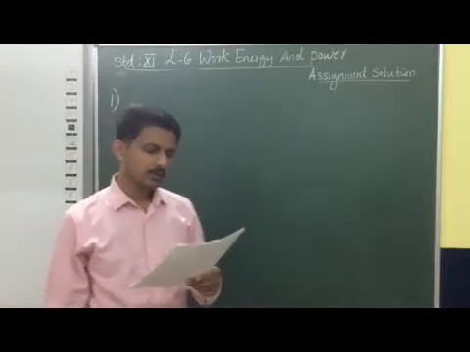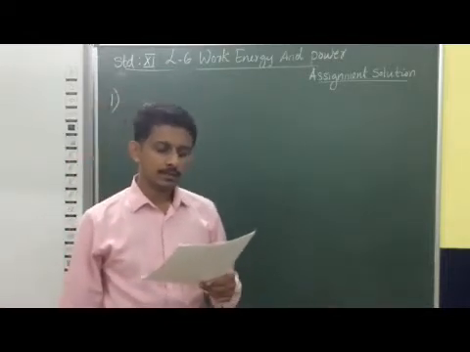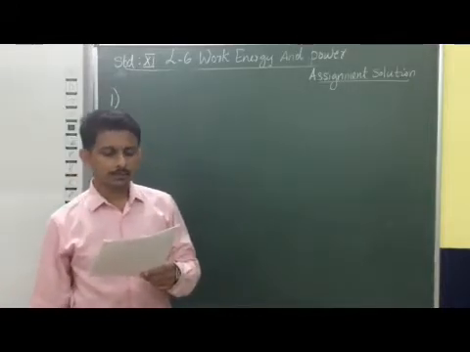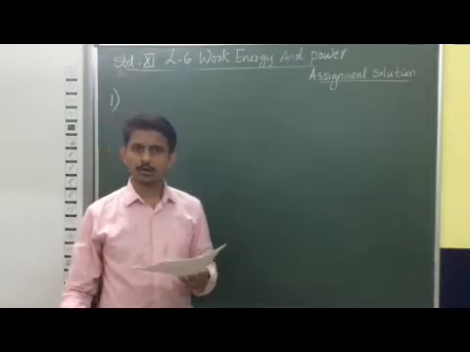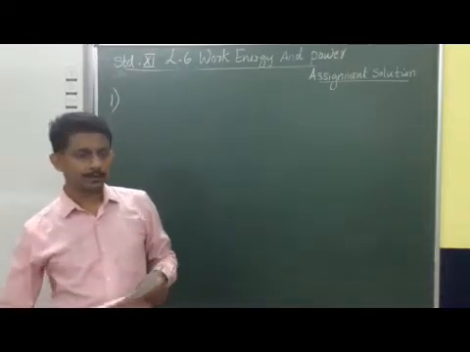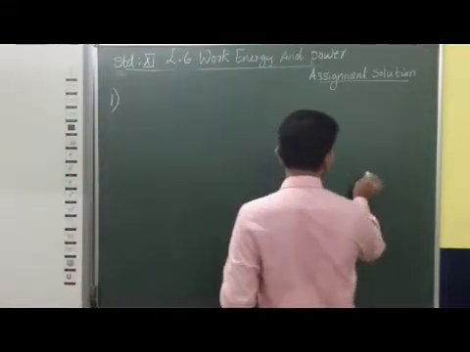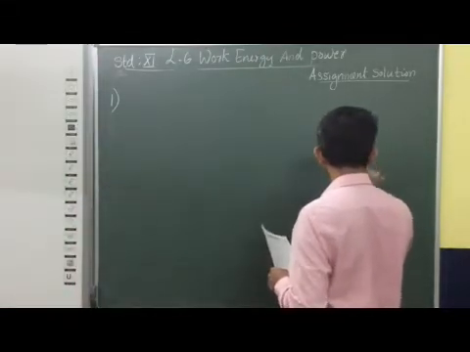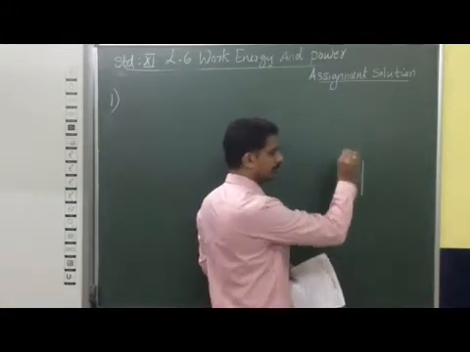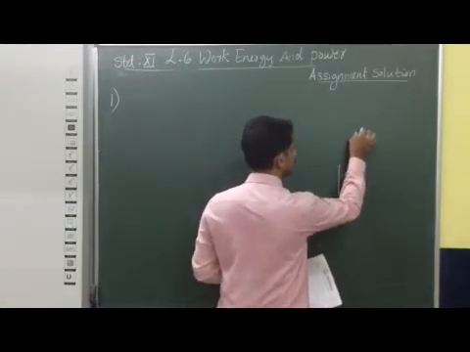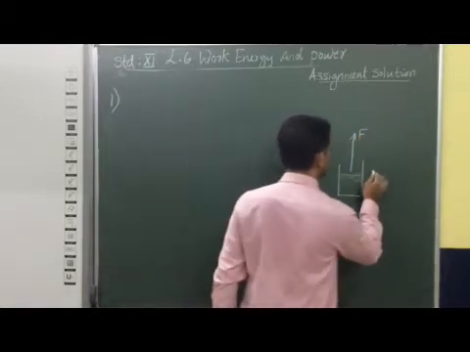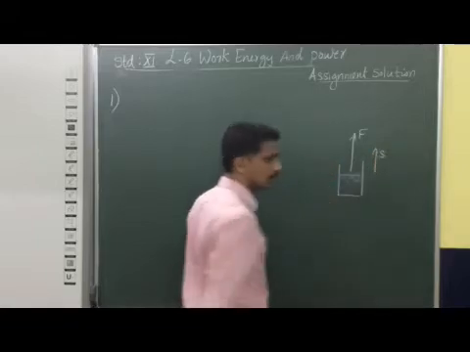First condition is 1. The work done by a man in lifting a bucket out of a well by means of a rope tied to the bucket. So we have to calculate in this case whether the work done is positive or negative. You can consider that situation, when a bucket of water is taken out from this well with the help of a rope. So of course the force is acting in the upward direction, and the corresponding displacement of this bucket is also in the upward direction.